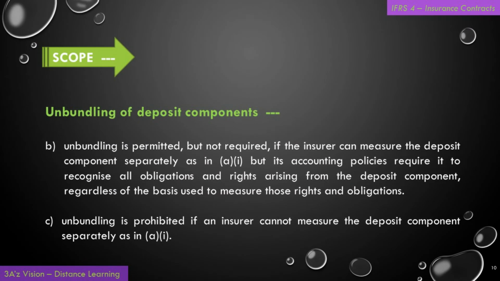B. Unbundling is permitted but not required if the insurer can measure the deposit component separately, as in A1, but its accounting policies require it to recognize all obligations and rights arising from the deposit component, regardless of the basis used to measure those rights and obligations. And C. Unbundling is prohibited if an insurer cannot measure the deposit component separately as in A1.